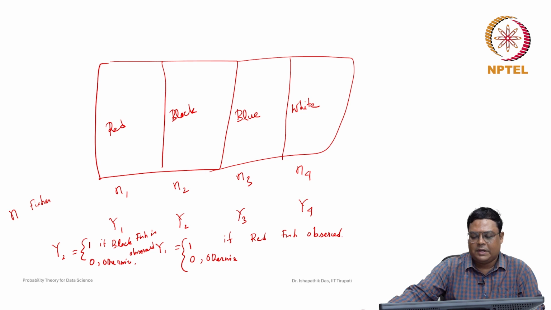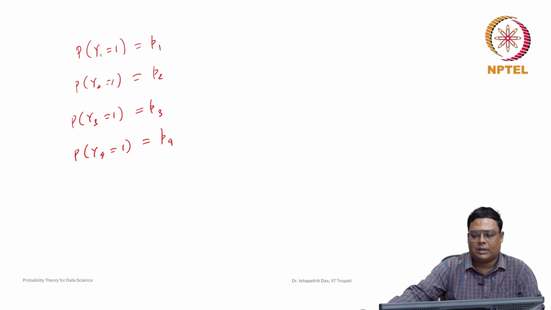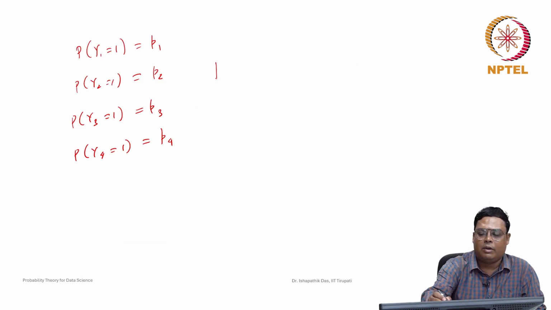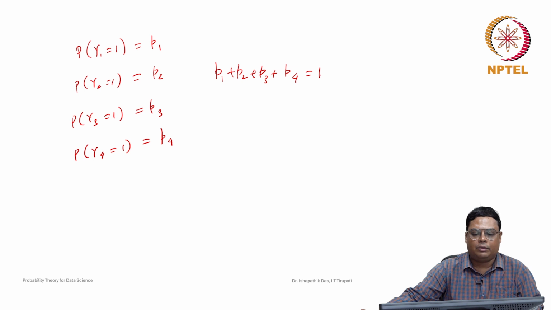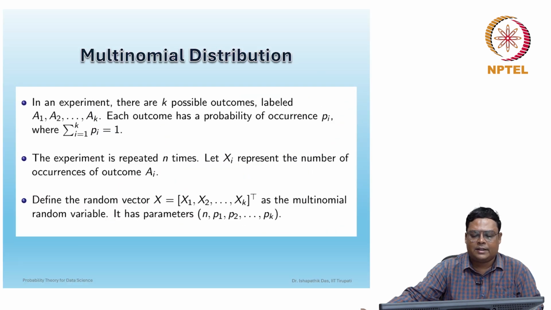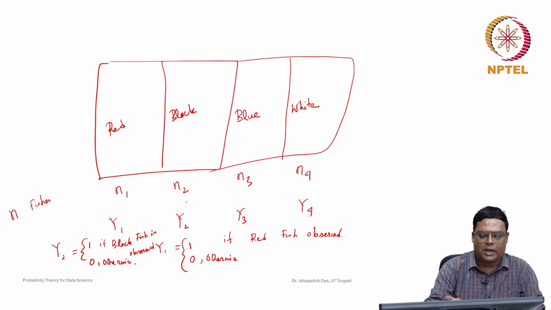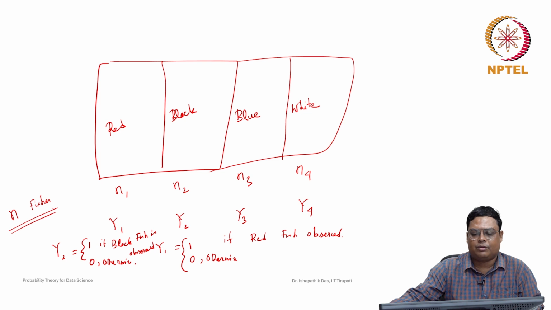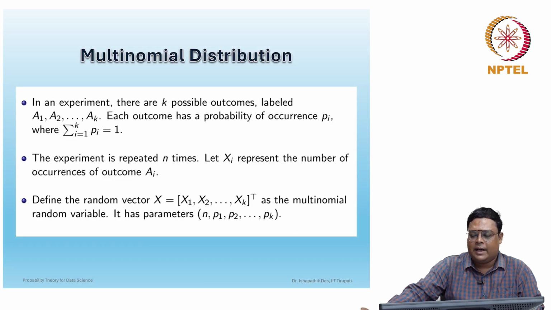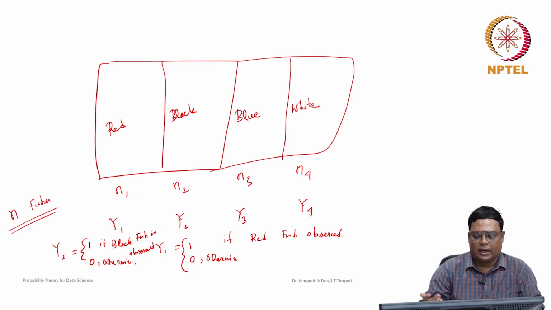In that case, p1 plus p2 plus p3 plus p4 should be equal to 1. Now the experiment is repeated n times. So whenever you draw the fish one by one, n times repeated means suppose we catch n fishes, and let xi represent the number of occurrences of outcome Ai. Here actually I denoted it by y.